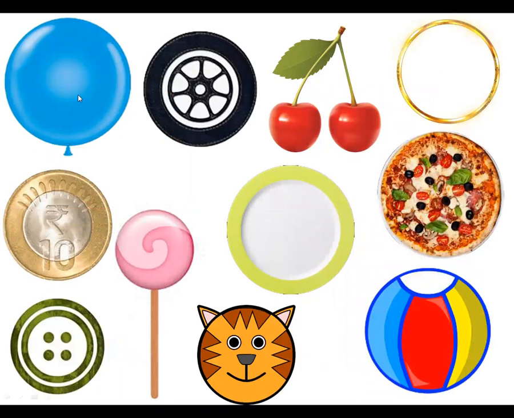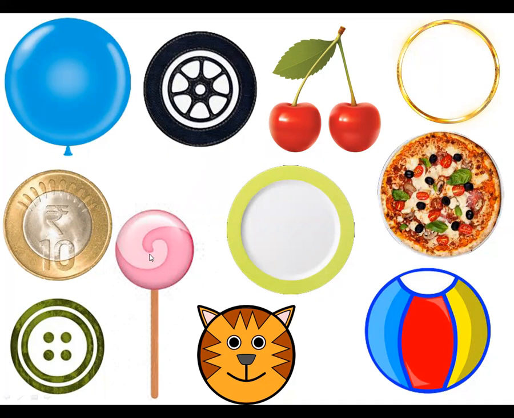Balloon. Balloon is of circular shape. Wheel. Wheel is of a circular shape. Cherries. Cherries are also of circular shape. Bangle. You all must have seen bangles in your mom's hand. And what is the shape of bangle? Circle. Yes. Now, this is a coin. And coin is also of circular shape.